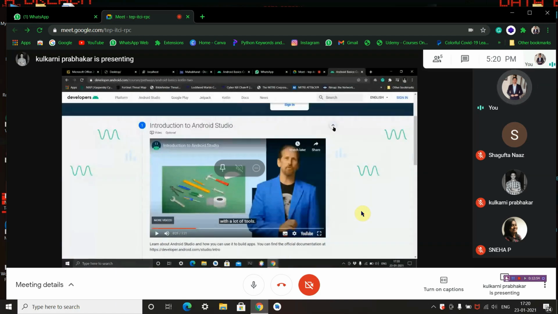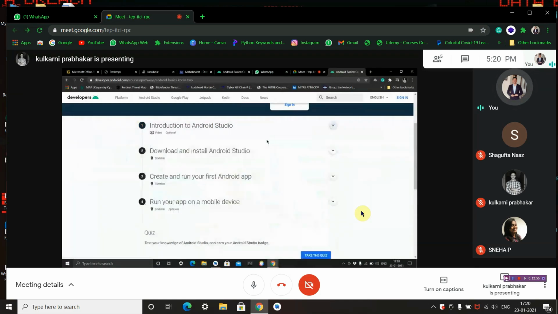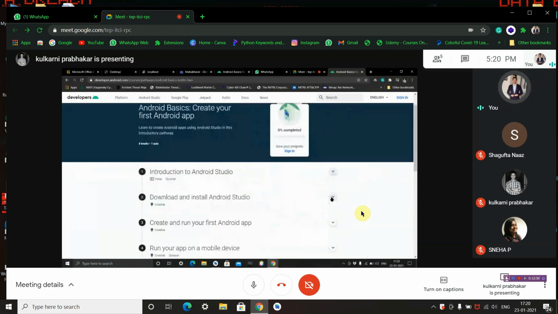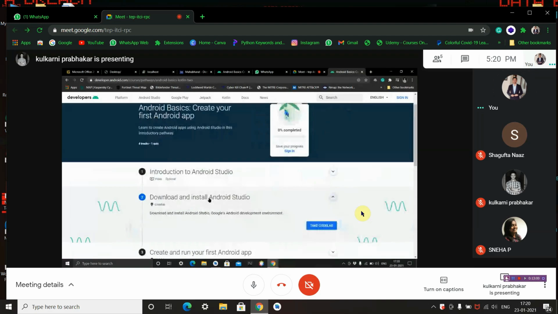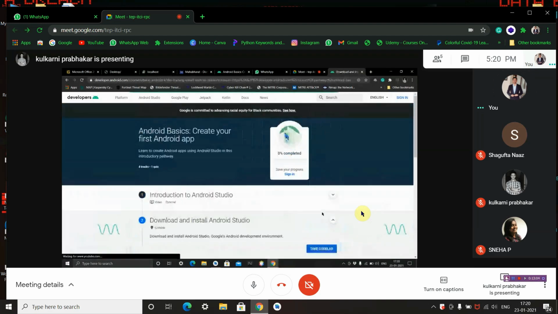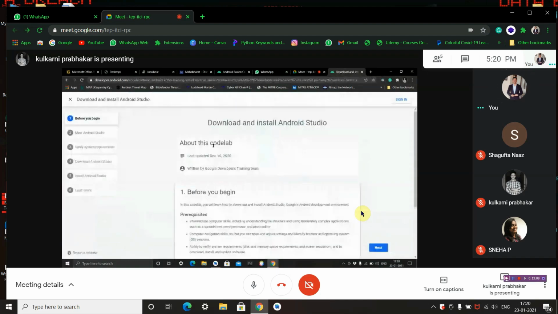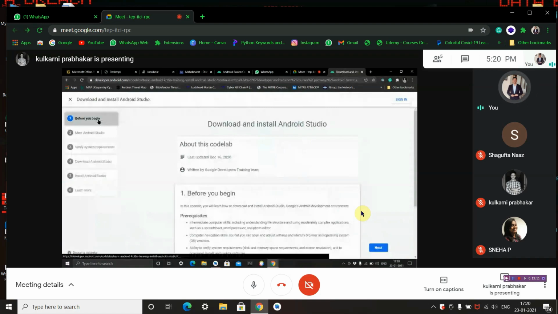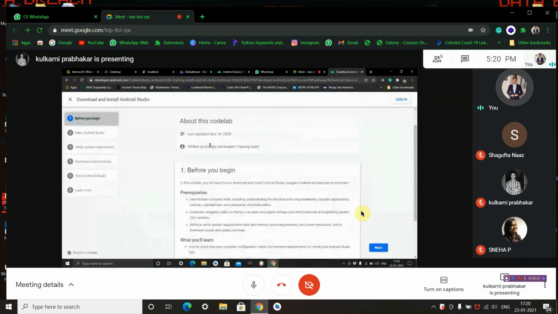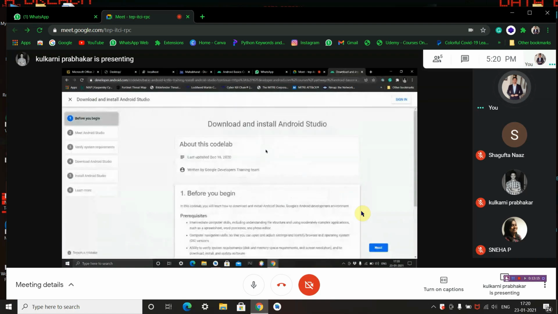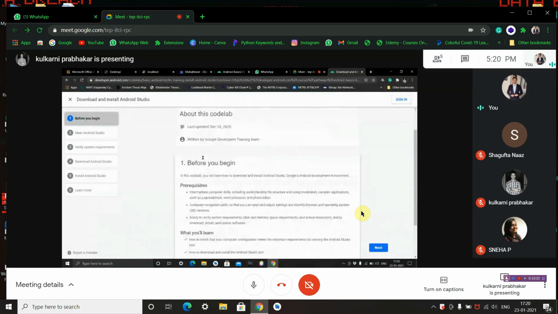Then the second window is, you have to select this option, download and install Android Studio. Then you have to begin. First, before you begin, you have to know the prerequisites which are required to download and install Android Studio on your device. So about this code lab, before you begin, there are some prerequisites that you must know.